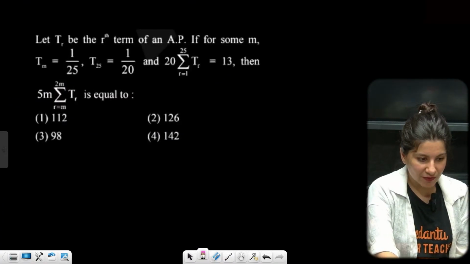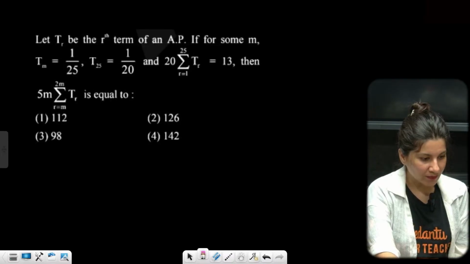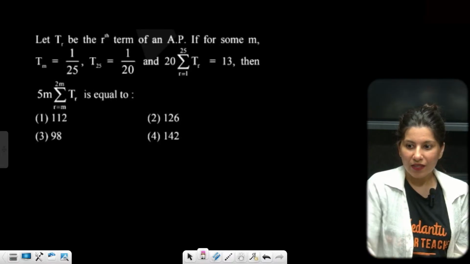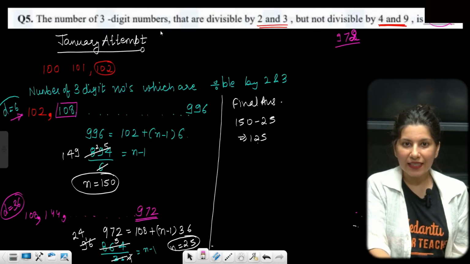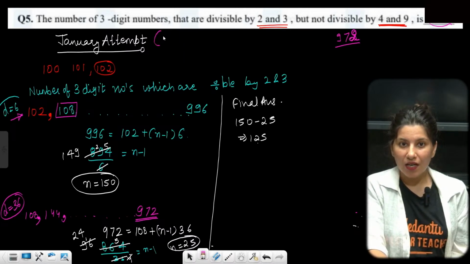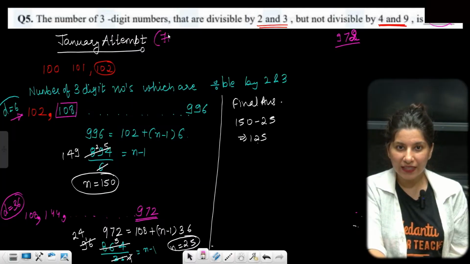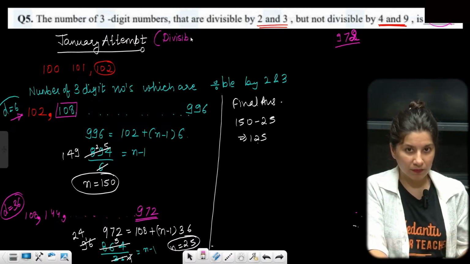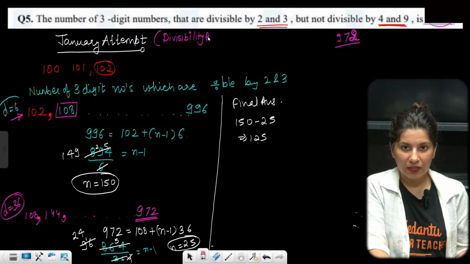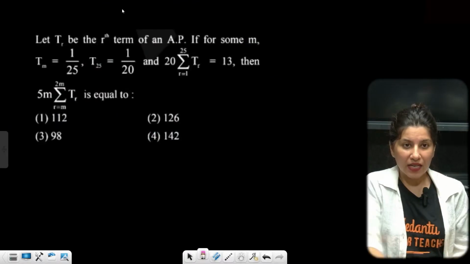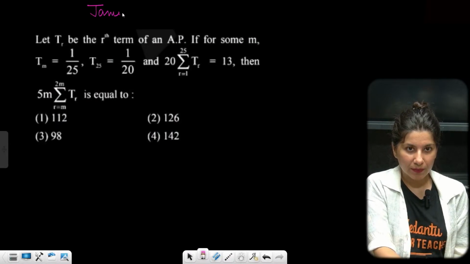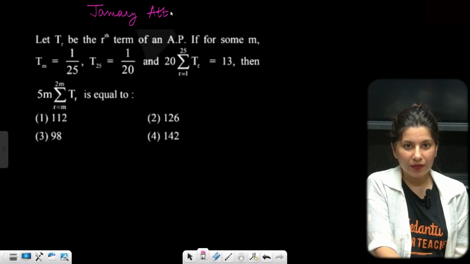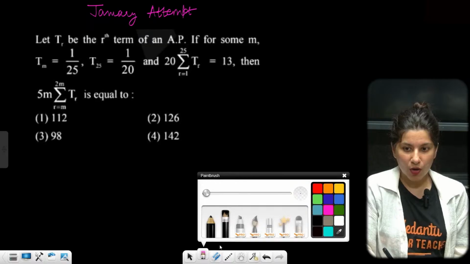Now is the time for my 6th question. This category is finding the number of numbers, divisibility problems basically. Divisibility problems. This is a January attempt question.